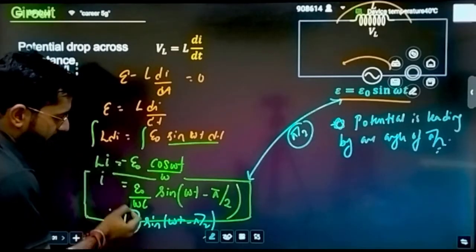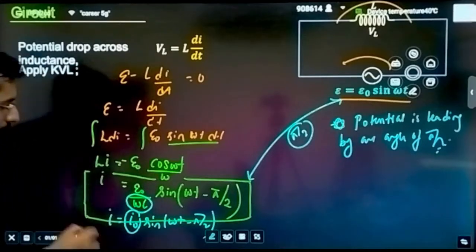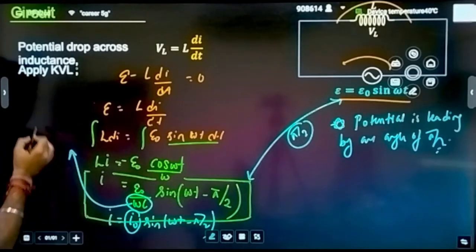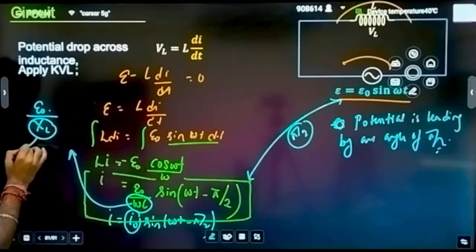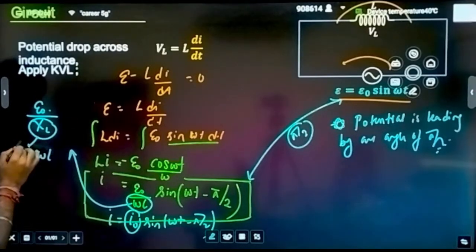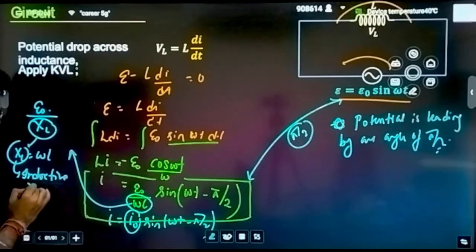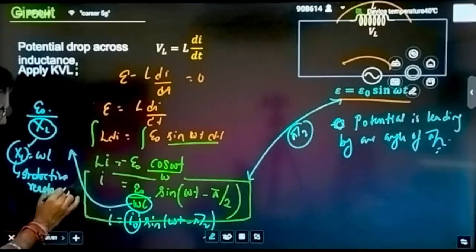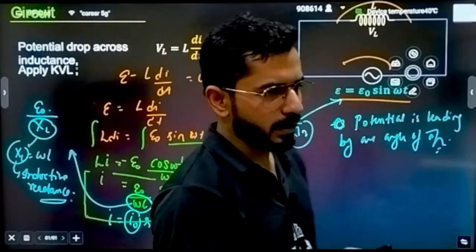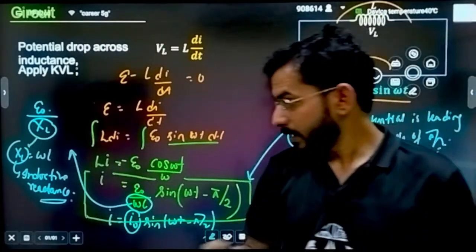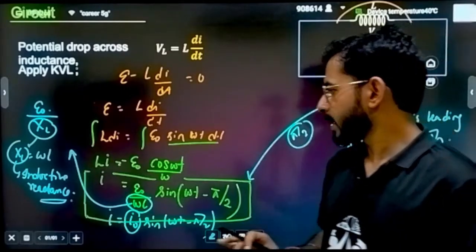So this I naught, I can say this omega L is behaving like a resistor, and actually there is a term defined for this. E naught divided by it is written as XL. What is this XL? XL is equal to omega L, and this is called inductive reactance. The units are also going to be ohm. There is no change in the units of this inductive reactance. It is the same, equal to ohm. That is the unit that we are going to use.